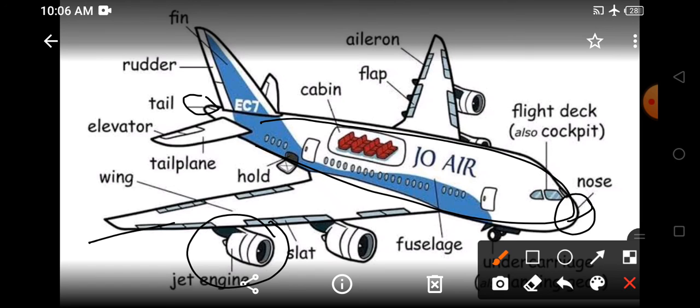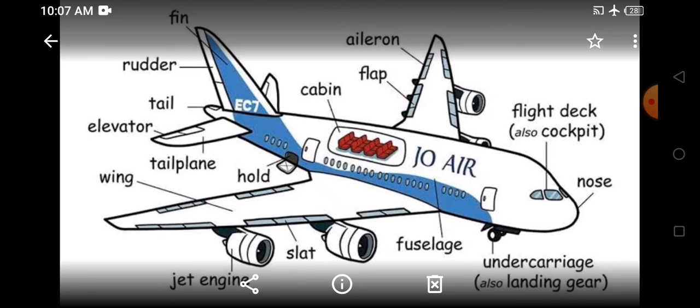Okay, then you have the cockpit where the pilot sits and flies an aeroplane. Then you have the cabin where you sit and travel. Yes, then this is the rudder, then the fin, then the aileron, the flap, the tailplane, the elevator. Okay,